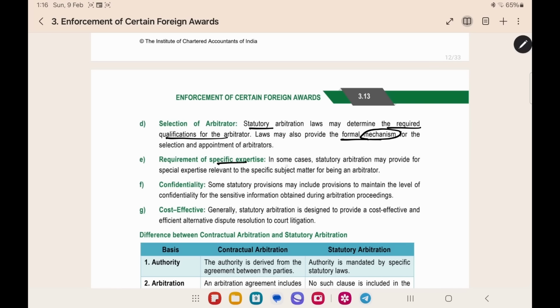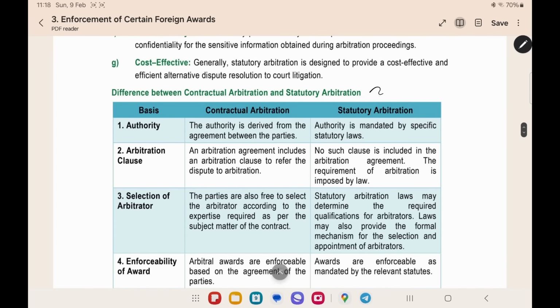Requirement of specific expertise. In some cases, statutory arbitration may provide for special expertise. For example, there will be a requirement in the law for specific cases that the arbitrator should have this much qualification. He should have expertise in these fields. Like that, the requirement will be given in law. Confidentiality. The confidentiality provisions will also be given in the law. It will help to maintain the confidentiality. Cost effective. Statutory arbitration is designed to provide a cost effective alternative dispute resolution to court litigation. When you compare the cost to court, the court litigation will have more cost. But when you take the statutory arbitration, there will be less cost involved. Here we have given a difference between contractual arbitration and statutory arbitration. You can read this if you want.